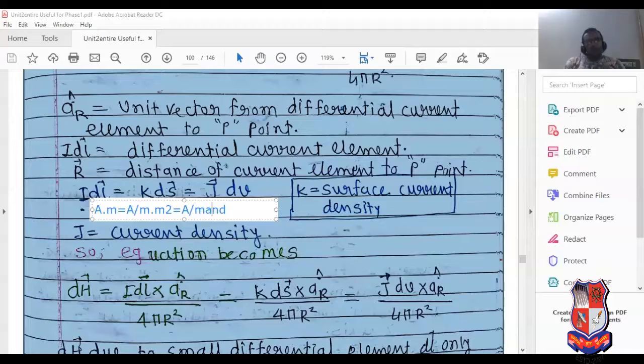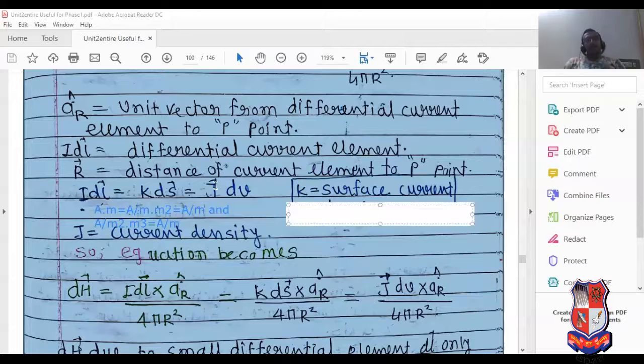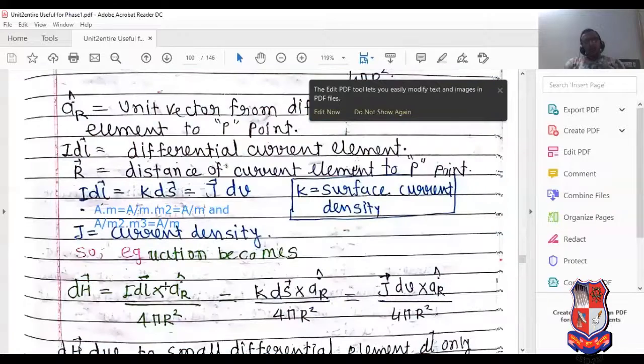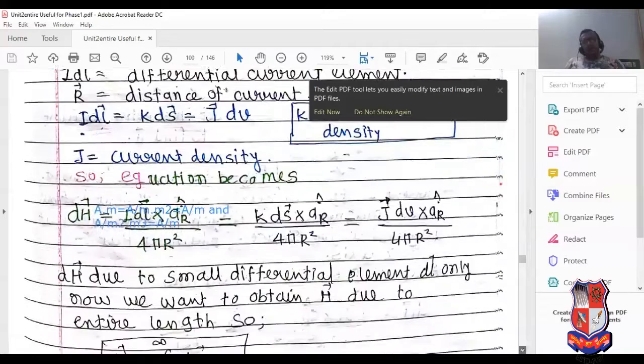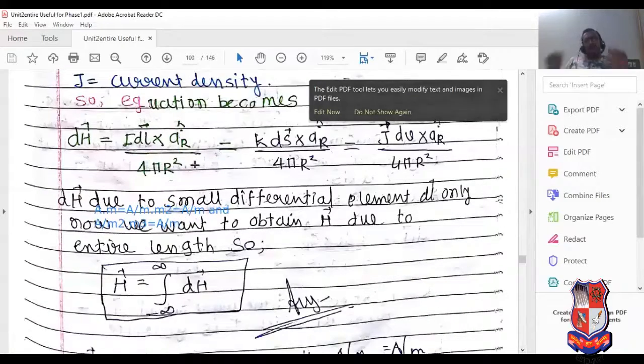And J dv is ampere divided by meter square into meter cube, so the answer is again ampere per meter. So it is the common answer of ampere per meter. So I dl cross aR equals K ds cross aR equals J dv cross aR, divided by 4 pi r square. It is the equation of differential magnetic field intensity.